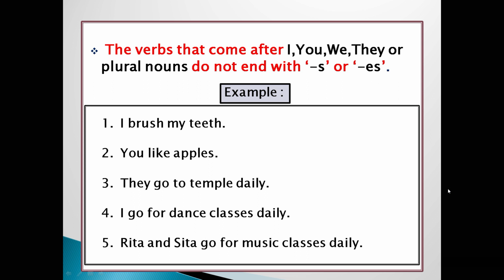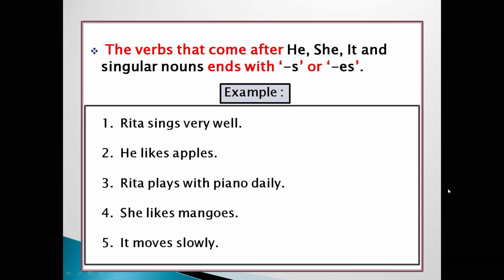Here, after I, I am using brush. After you, like. After they, go. Then after I and Rita and Sita, I am using go. Clear? Now, the verbs that come after he, she, it and singular nouns end with s or es.